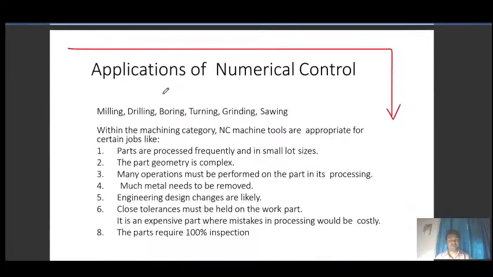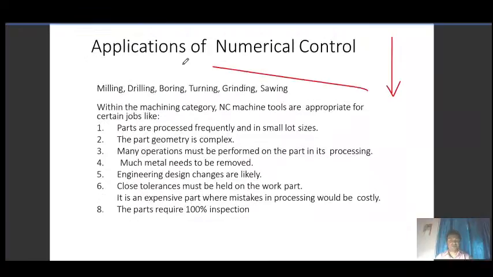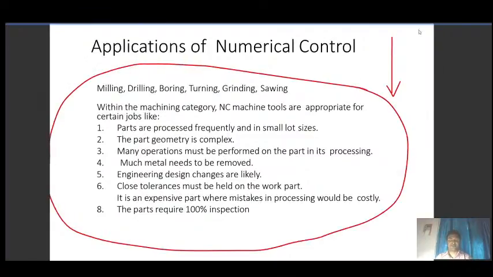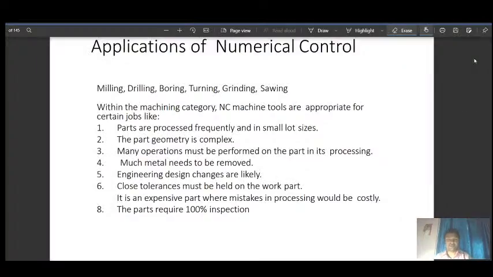So what we are left with, you can read it, take a screenshot, and you can understand easily. Application of numerical control, these are the points. You can take a screenshot and read it, although you have the PDF with you.